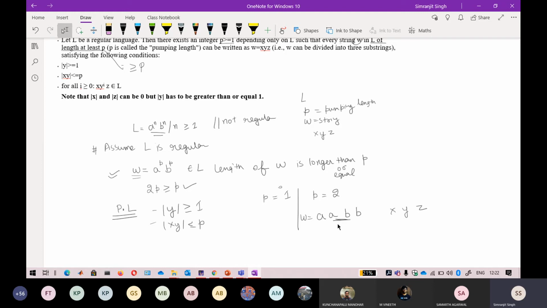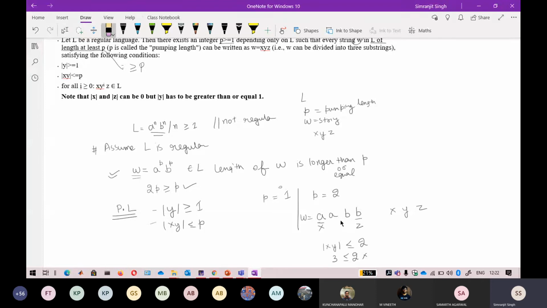If I choose this one as Y, this one as X and this one as Z, the first condition is satisfied, that the length of Y is greater than or equal to 1. But the second condition is that the length of XY should be less than or equal to the pumping length, which is 2. The length of XY is 3, so it is not less than or equal to 2. This condition is not satisfied, so you cannot apply it like that. So what can you do?